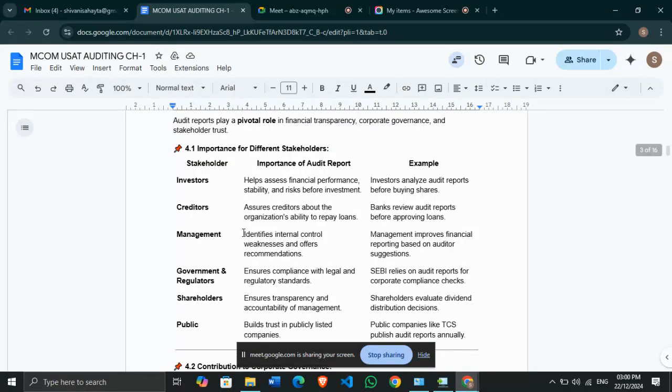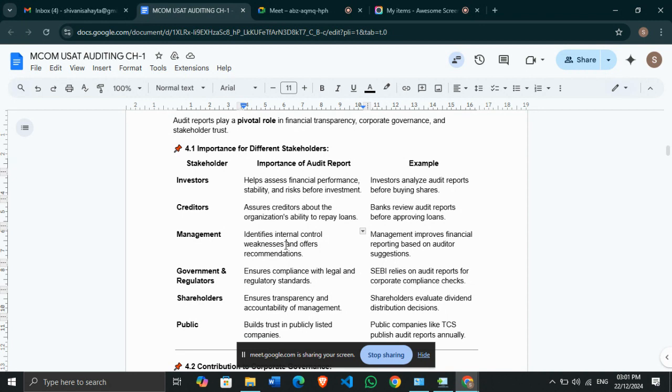So yes, for different stakeholders the importance is different. If we talk about investors, the audit report is important because it helps to assess the financial performance, stability and risk before the investment.